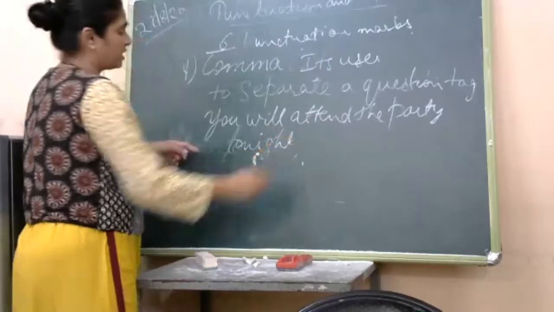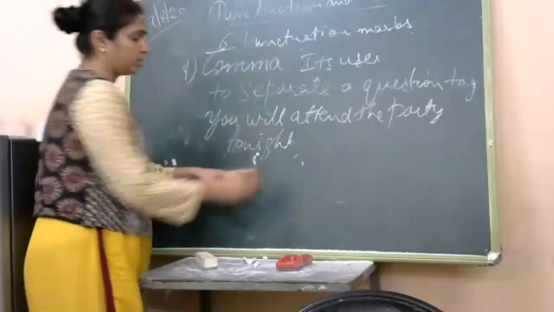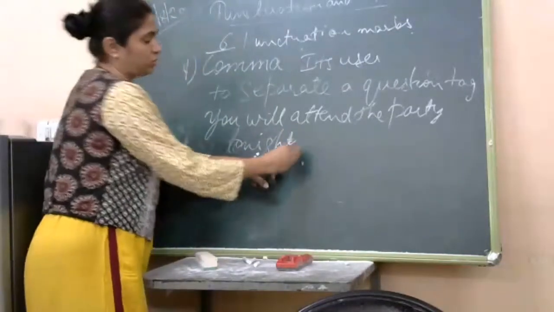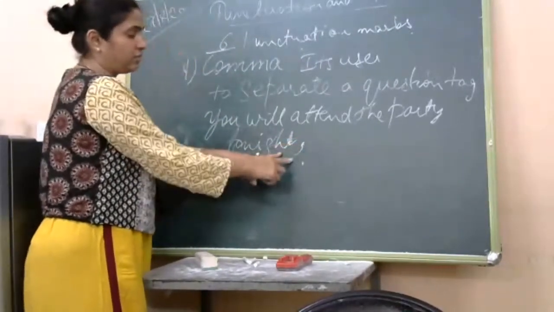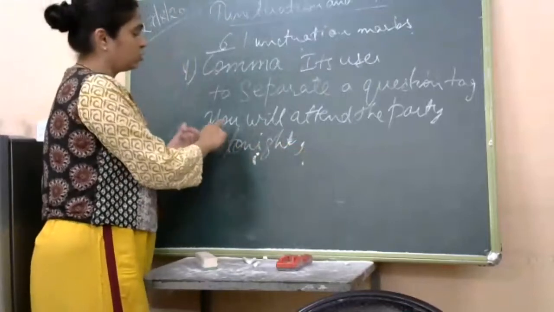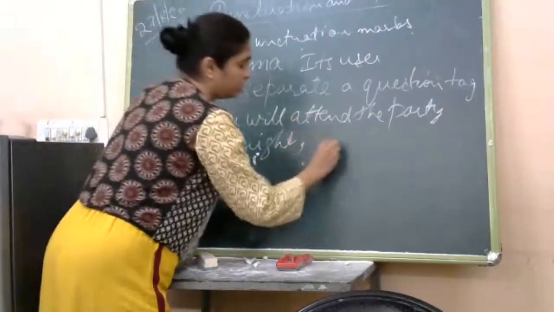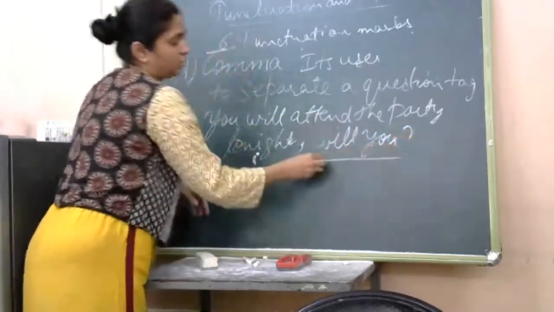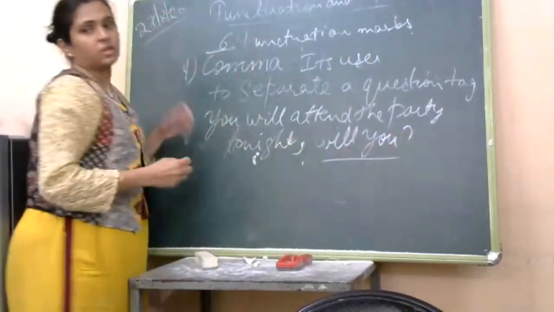In this, we want to ask, will you attend? You will attend the party tonight, and then to emphasize more, to ask this question, we put a comma, and then we put a question. You will attend the party tonight. Will you? Now this is a question tag, and before that we have used a comma.